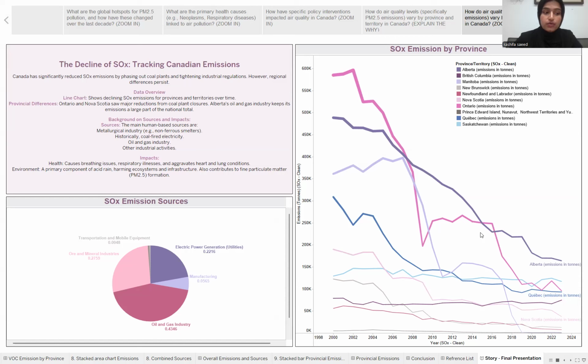For example, Ontario and Nova Scotia saw some of the biggest drops. However, in Alberta, the oil and gas industry means that sulfur oxide emissions remain a large part of their provincial total. Sulfur oxide, we also have to remember, is a very serious pollutant. It causes breathing issues and is a main cause of acid rain, which damages ecosystems.